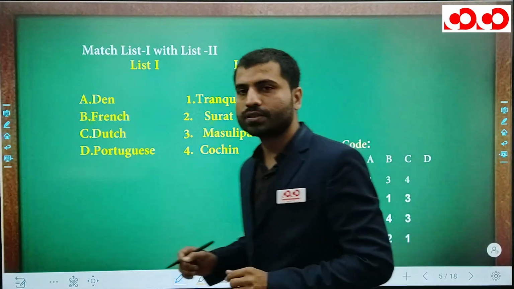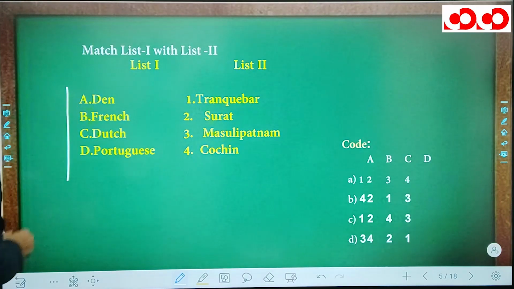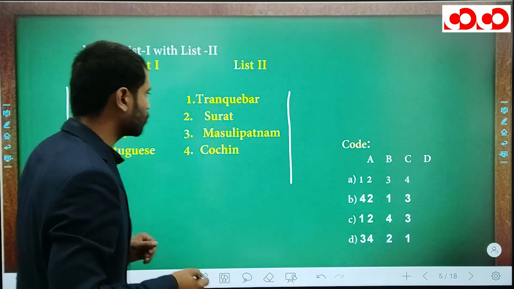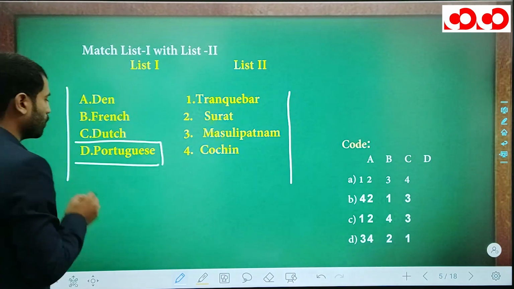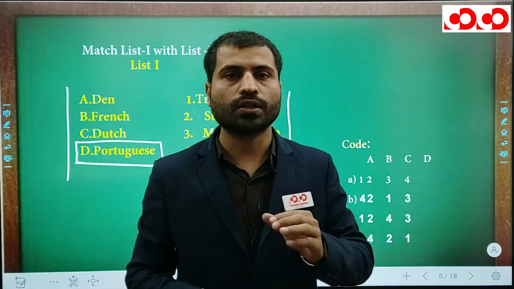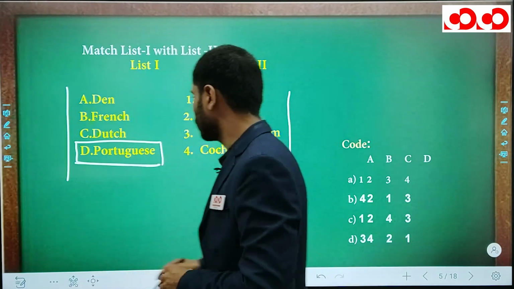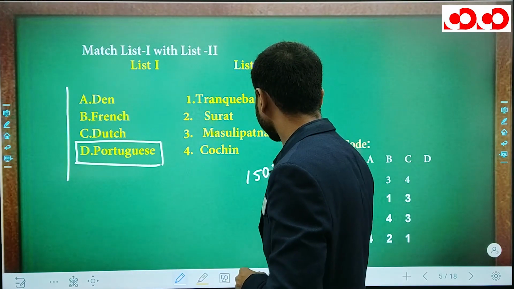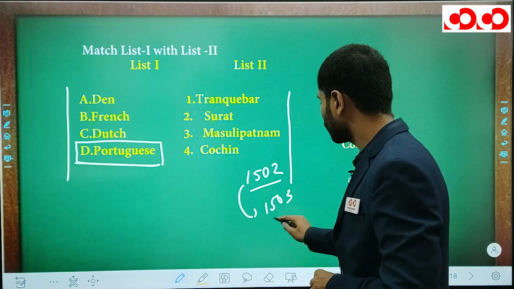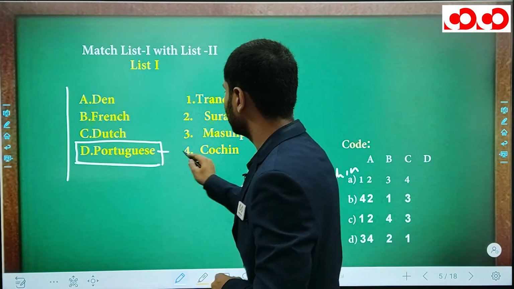Okay, now here is the second question, and it is about the factories. List 1 gives the names of the Europeans, and list 2 the factories they established in India. First of all, we start from the chronological order. Which factory belongs to the Portuguese? The Portuguese came to India in 1498 with Vasco da Gama. Vasco da Gama came to India a second time in 1502. He established in 1503 the first settlement of the Portuguese in India, in Cochin. Remember, the name is Cochin. So Cochin belongs to the Portuguese.